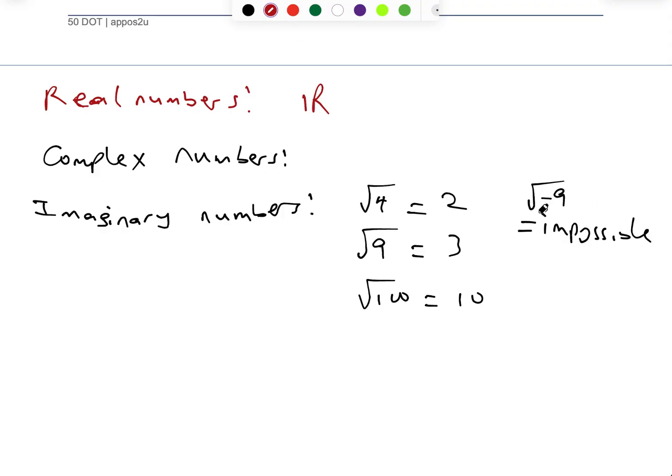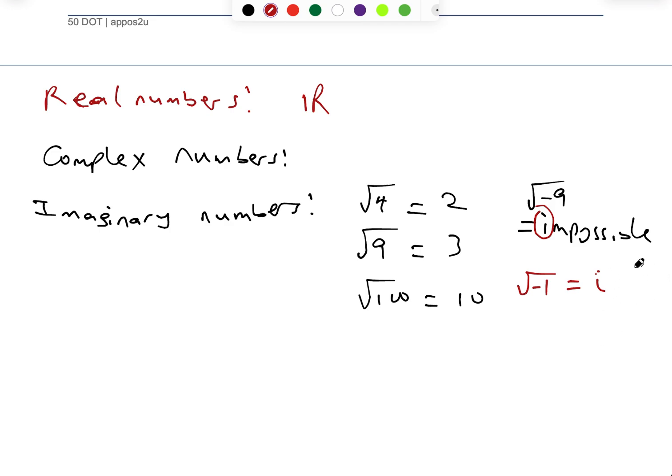In fact, the letter i is what we're going to be using to express this. Whenever you have a square root of a negative number, first of all, you need to know that the square root of negative 1 is denoted as i. This i represents it being an imaginary number.